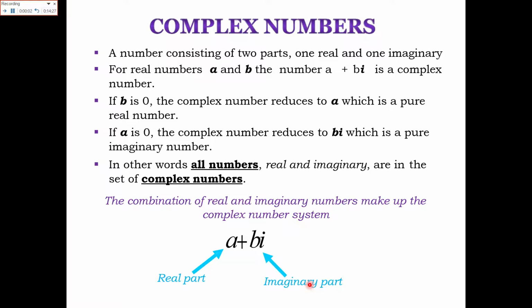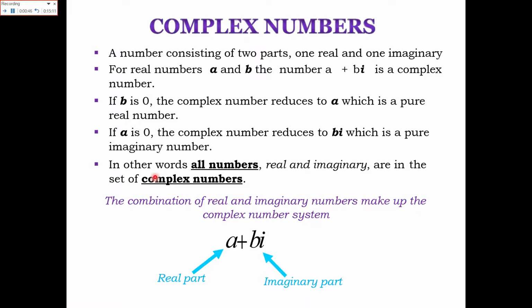Now the complex number. It is a number consisting of two parts, one real and one imaginary. For real numbers a and b, you can express them in the form of a complex number a plus b iota. If b is equal to 0, the complex number is reduced to a, which is a pure real number. And if a is equal to 0, then the complex number is reduced to b iota, which is basically a pure imaginary number.